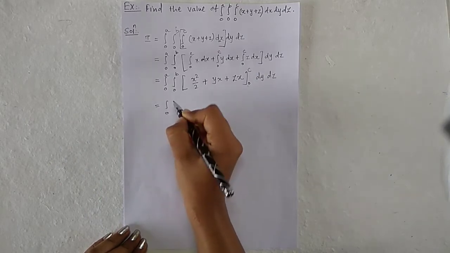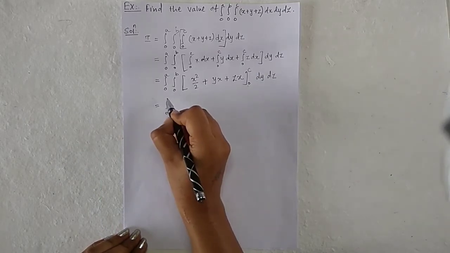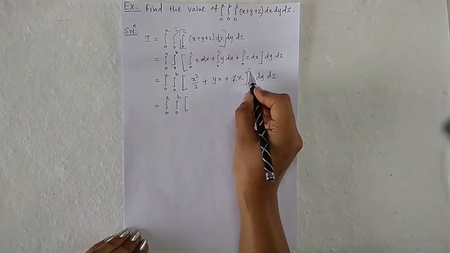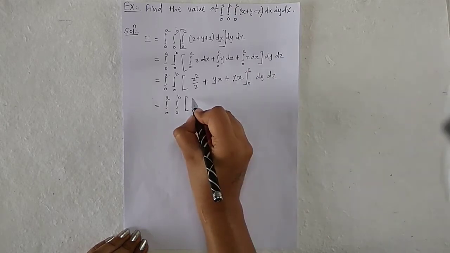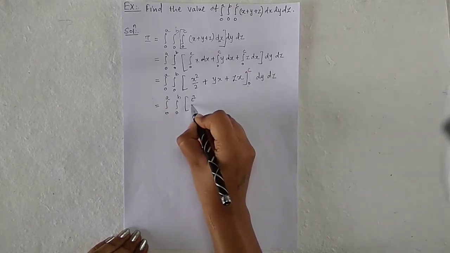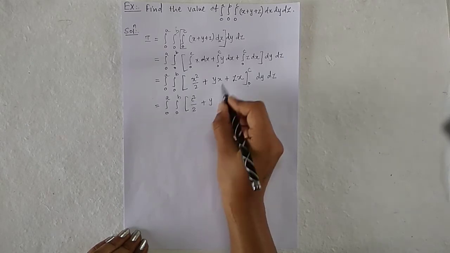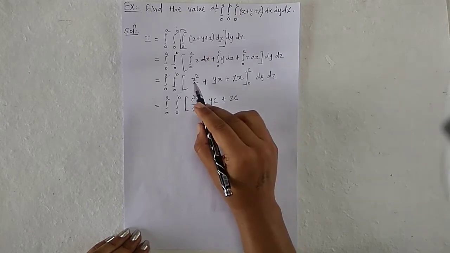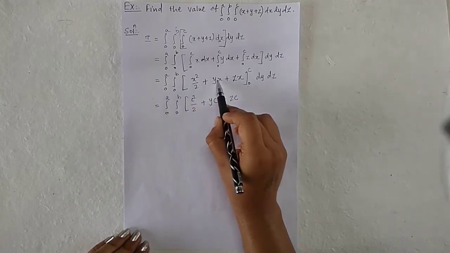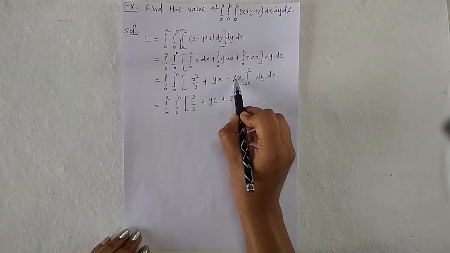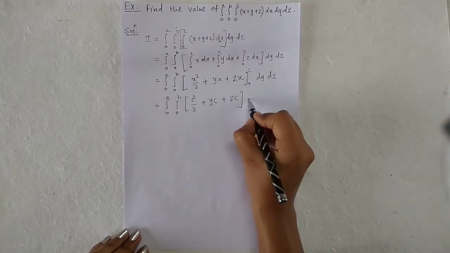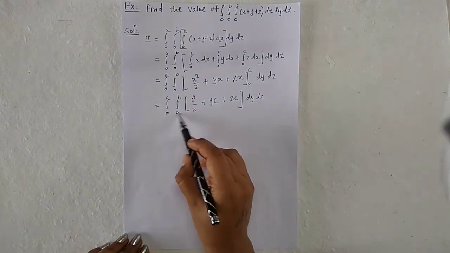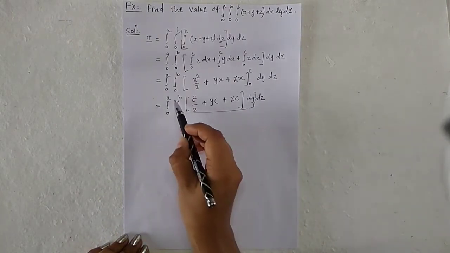Putting first x is equal to c gives c square by 2 plus y c plus z c. When you put x is equal to 0, all the terms become 0. So dy dz.